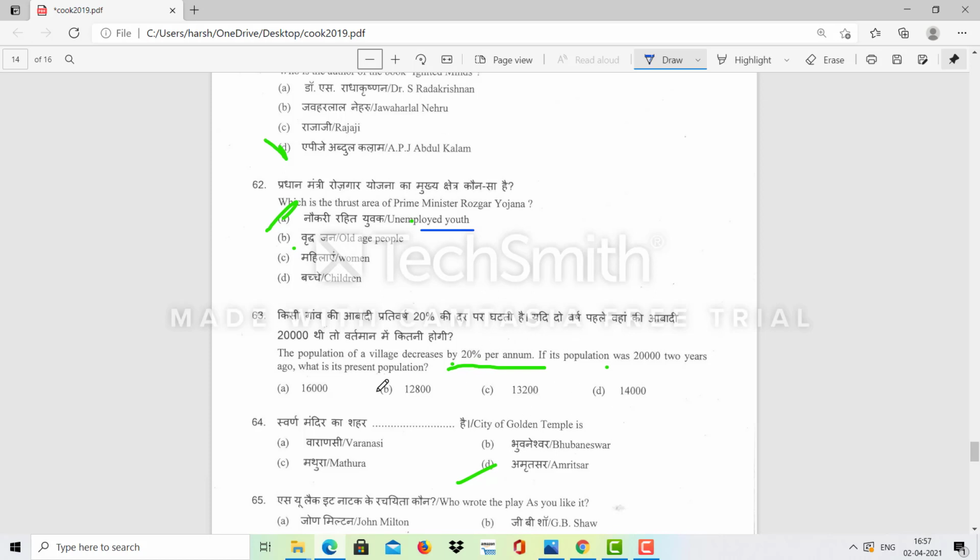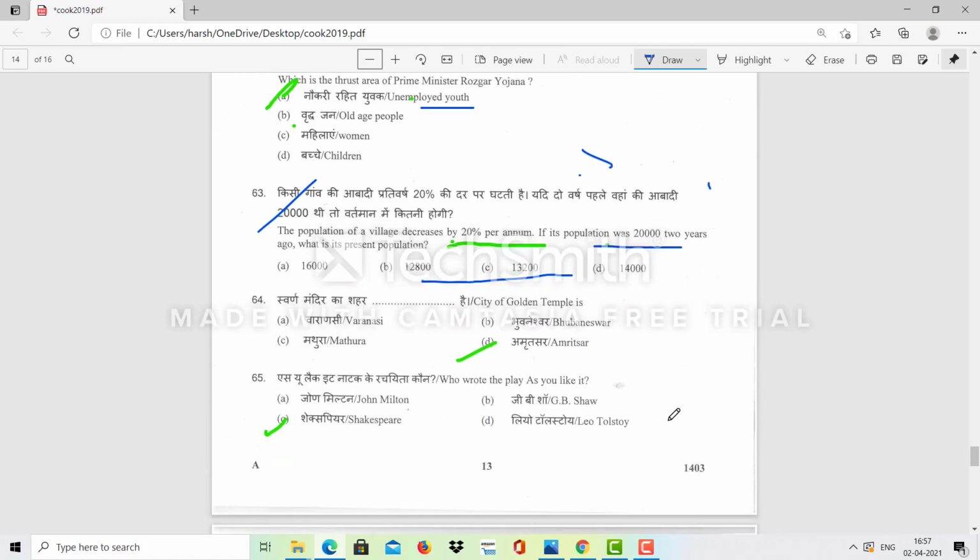20% per annum. So we need to calculate the loss. Here we need to calculate the 20% per annum. I was unable to get the answer for this question. If you find it, please comment below. I was getting the answer 12,000, because 20% per annum in the first year, then 20% per annum in the second year, so 4,000 plus 4,000 is 8,000. So 20,000 minus 8,000 will be 12,000. So the answer is not here. Please get the answer and comment below.